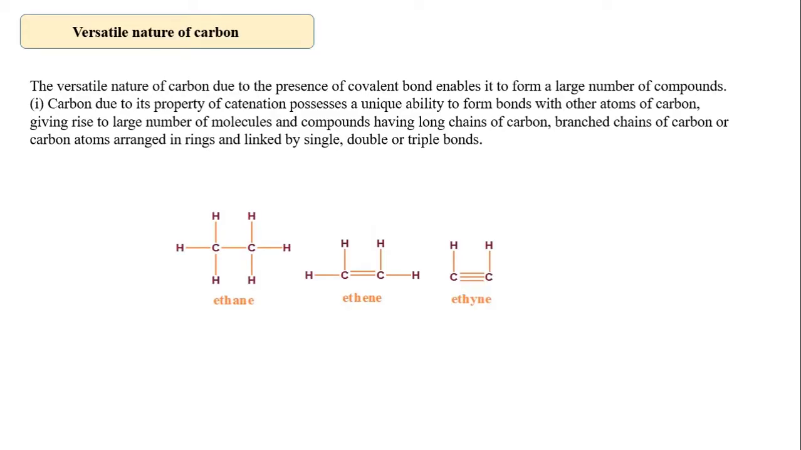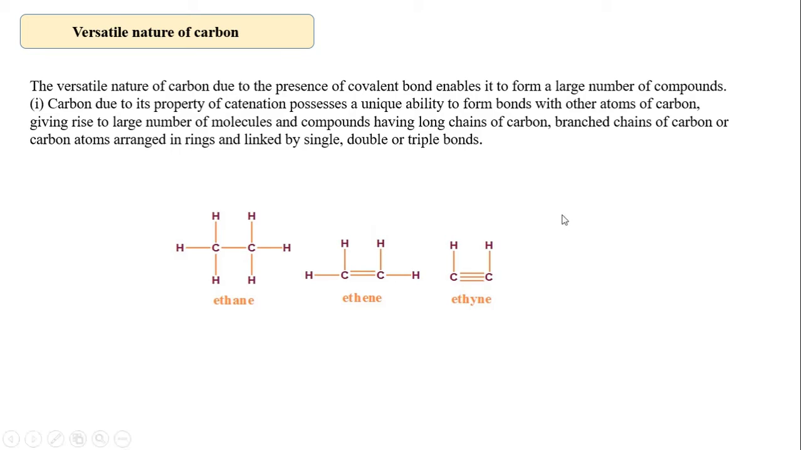In the last session we saw how covalent bonding in carbon occurs. What is the reason? Today we are going to see the versatile nature of carbon: the two important properties, catenation and tetravalency, the unique nature of carbon that has many important applications.